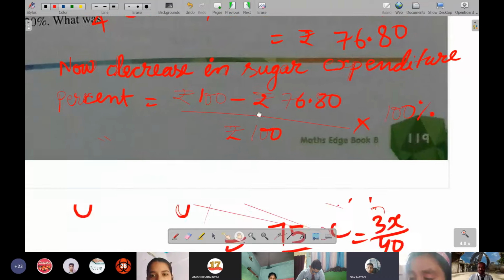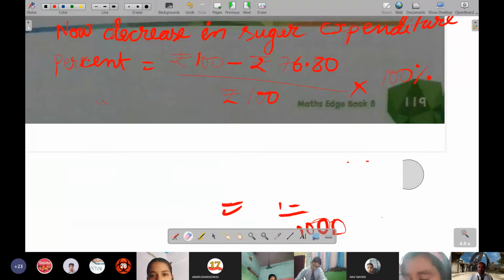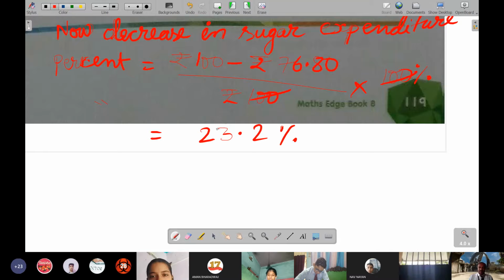Subtracting, it will come 23.20 rupees, and the 100s will cancel, so it will become 23.2%, or you can even write about 20%. Is this clear to everyone?